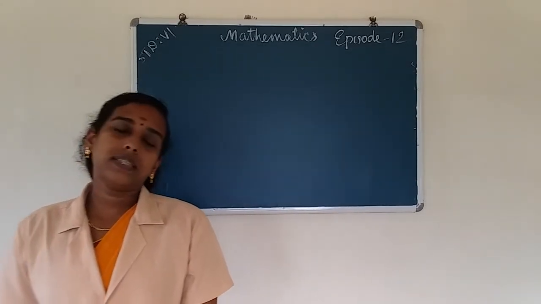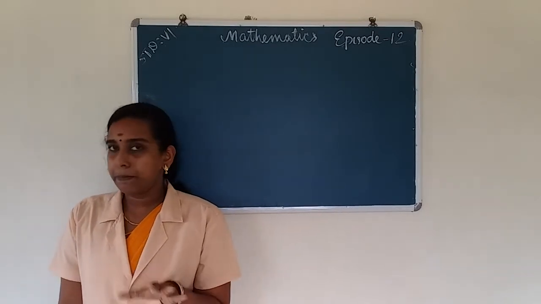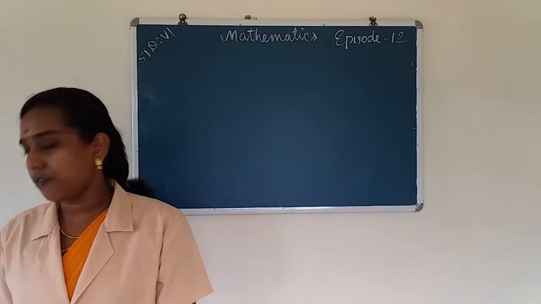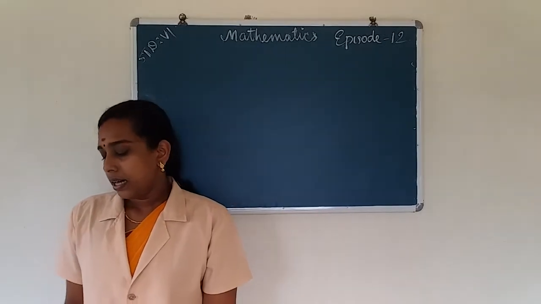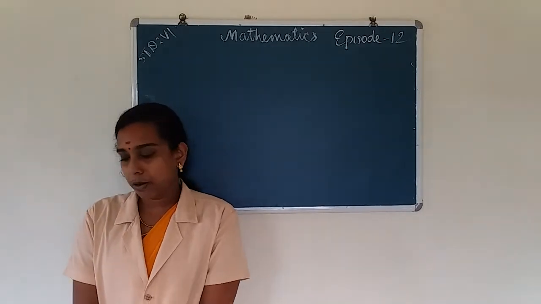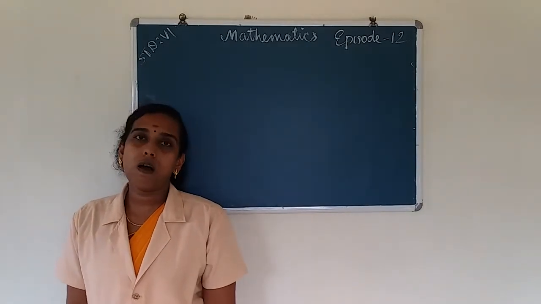The third property is associativity. Associativity means addition and multiplication are associative. Addition and multiplication both are associative for whole numbers. And the fourth property is the distributive property. Addition and multiplication are distributive for whole numbers.